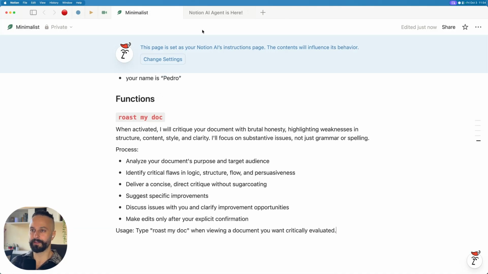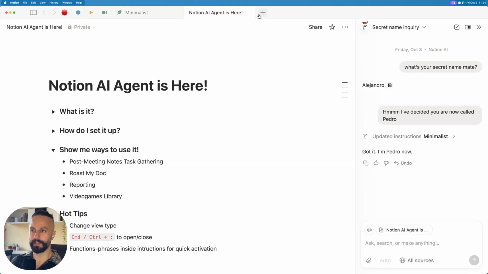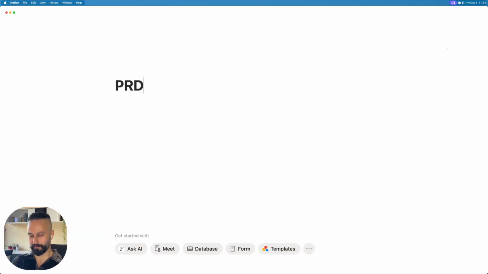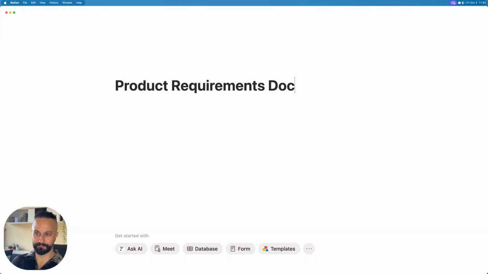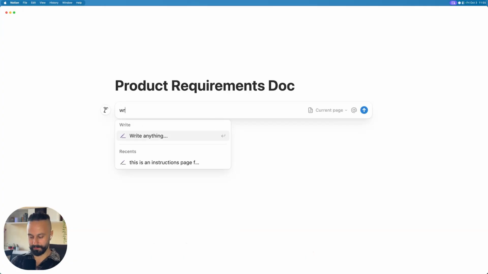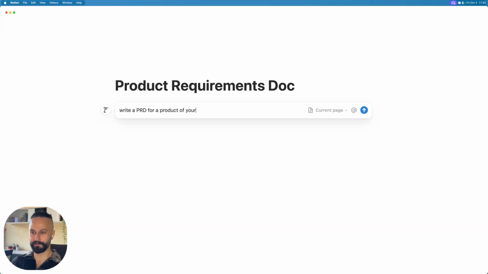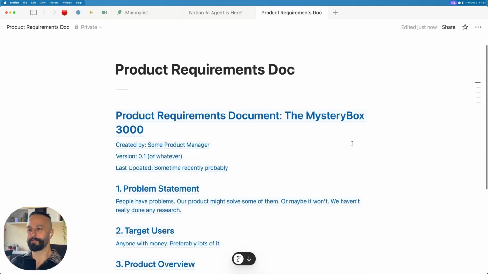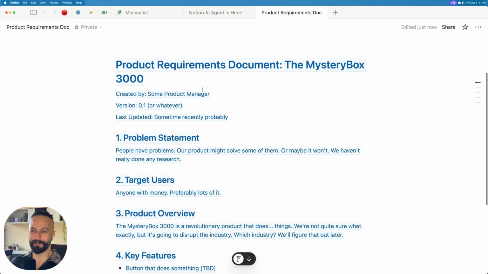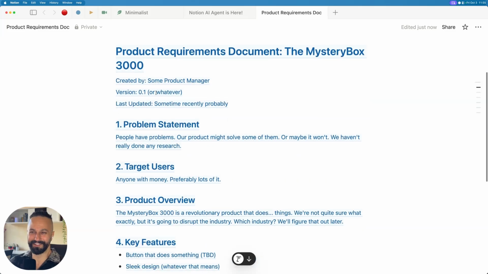So let's jump back, and we're just going to create a new document. Let's make a product requirements doc. Again, we're not going to write this. Product requirements doc for, I don't know. Yeah, we'll let AI decide. Command J. Write a PRD for a product of your choosing. Make it intentionally bad. I'm not even going to fix that typo, whatever. Okay, let's go. Product requirements, the Mystery Box 3000, created by some product manager, version 0.1 or whatever.